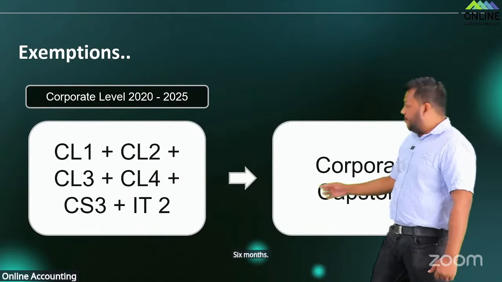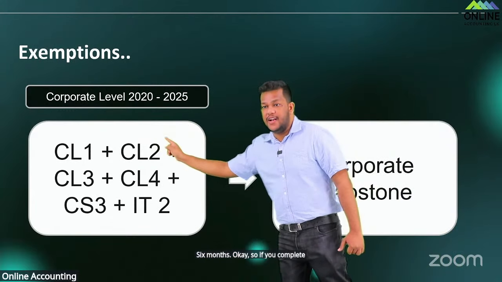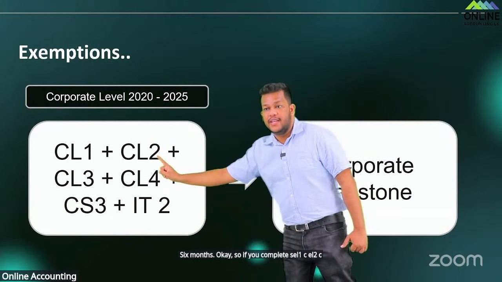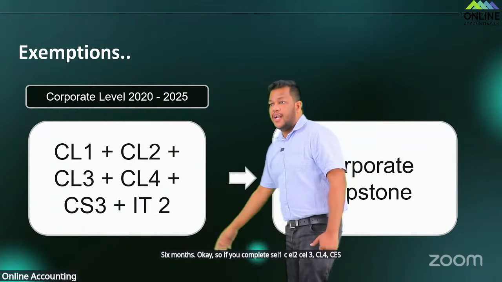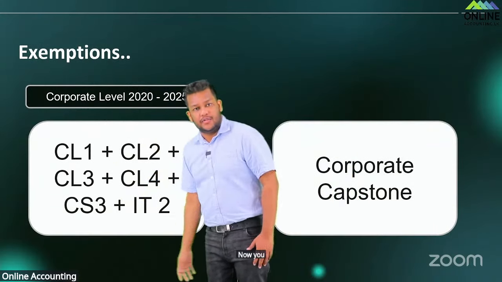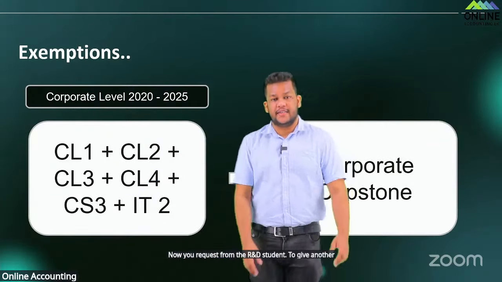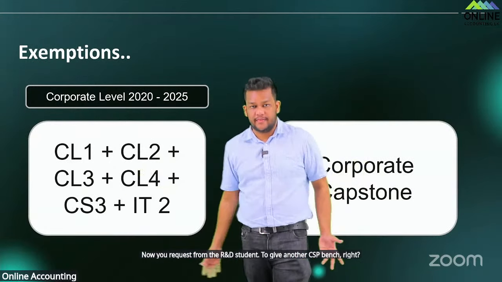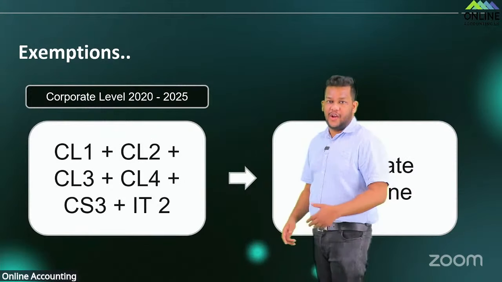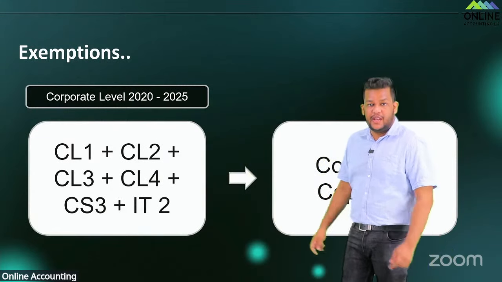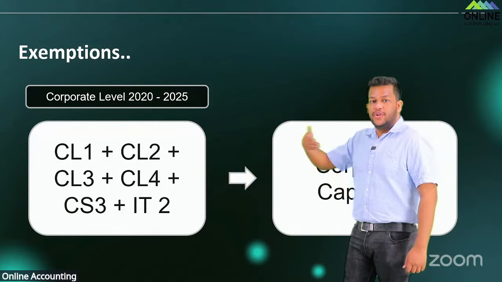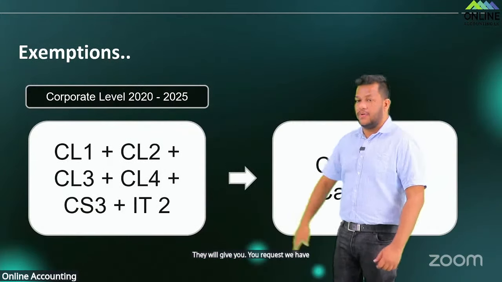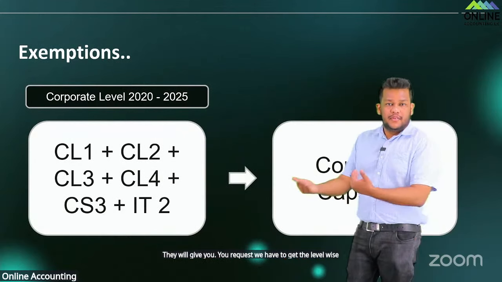Okay. So if you complete CL1, CL2, CL3, CL4, CS3, IT2, now you request from the CA Institute to give another CS3 batch, right? You request, they will give. You request, right? When you request, they understand there is a demand. They will give you. You request that we have to get the level wise exemption, give us, right?